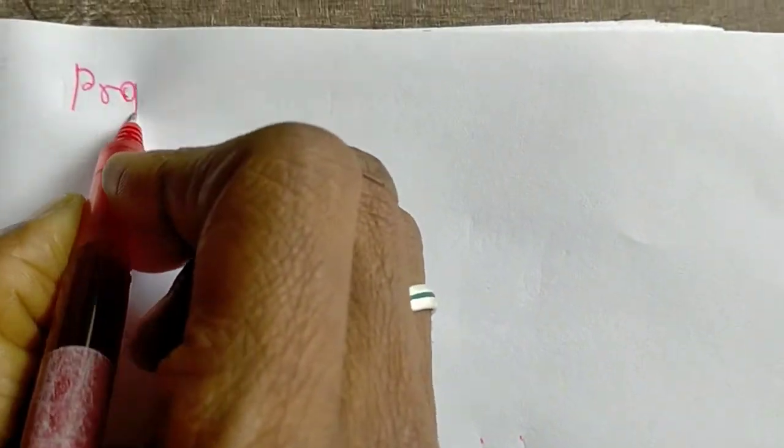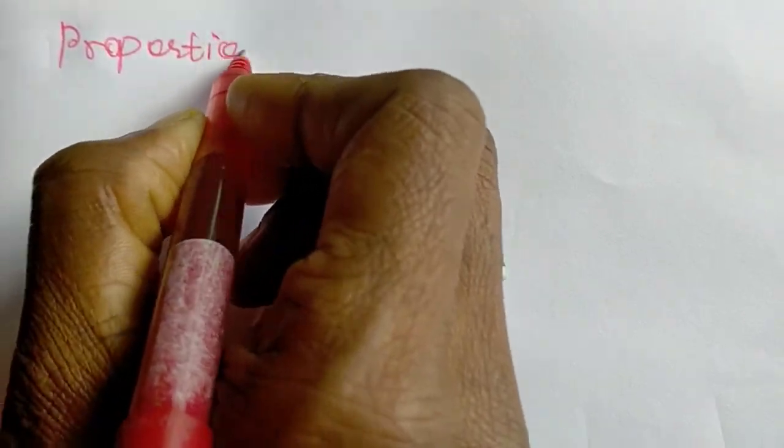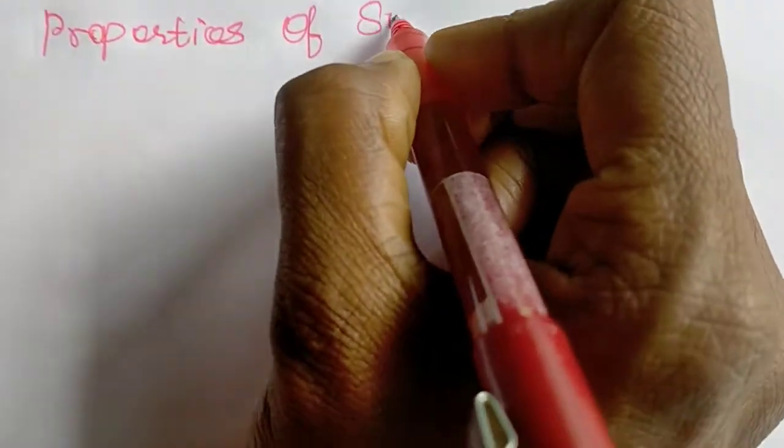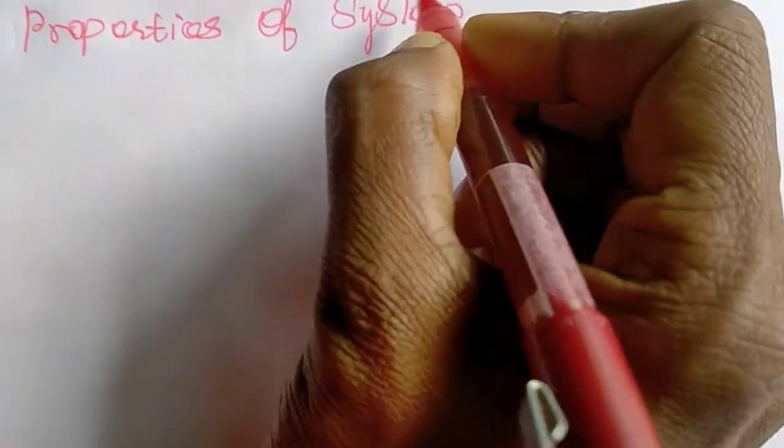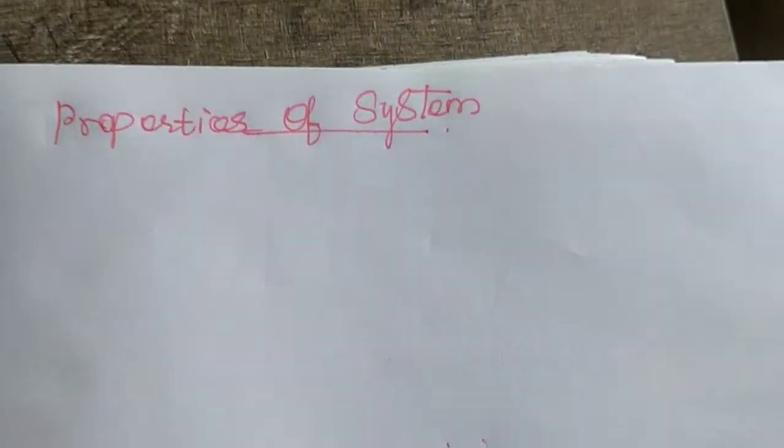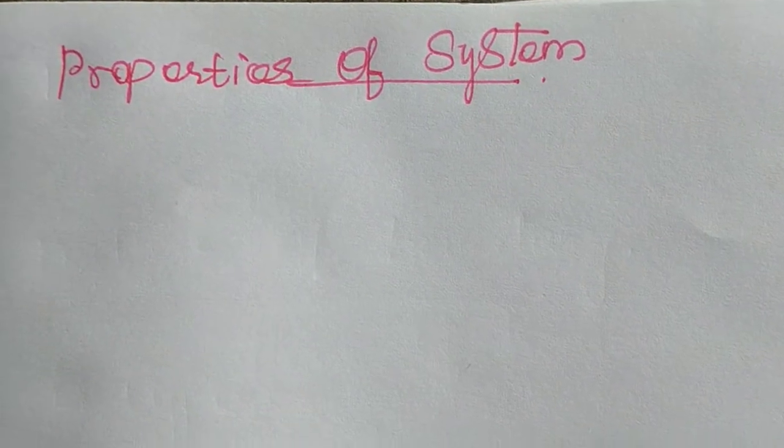So you learned the 3 types of system. Next one, what are the properties of system? What are the properties of the system we have to know to understand thermodynamics? Properties of the system.